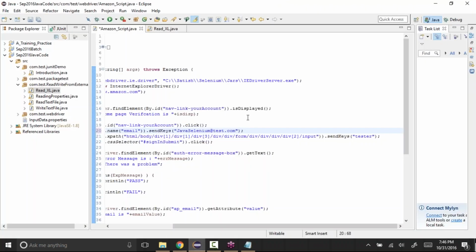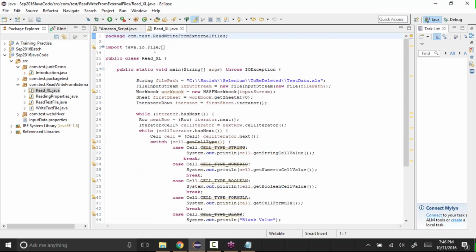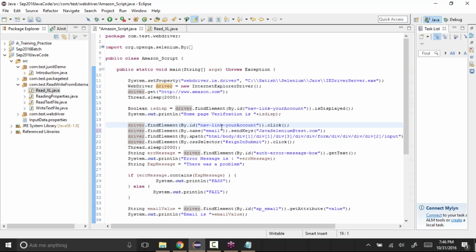And now, as we know how to read the data from an Excel file, and also we know how to enter that data into the application, let's try to do both together and create our scripts, and use it as parameterization. I'll use the same Excel code, and whatever Amazon script we have, let's use this code to read the data from that Excel file and pass it here in our script.